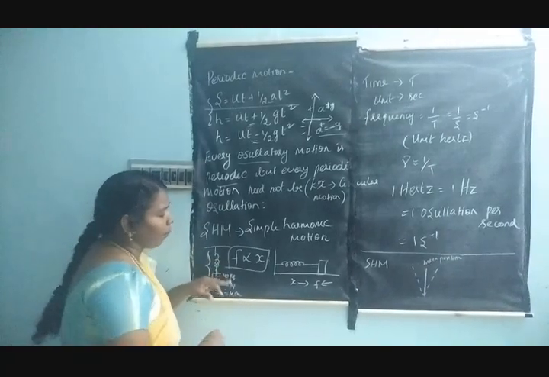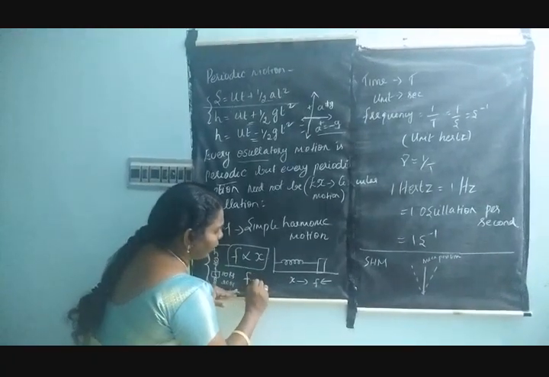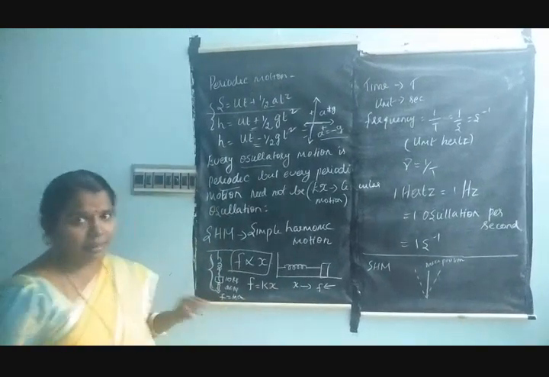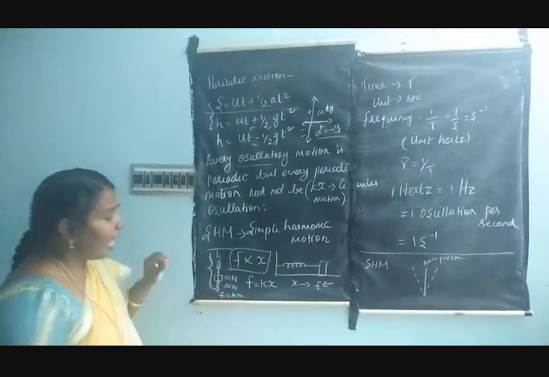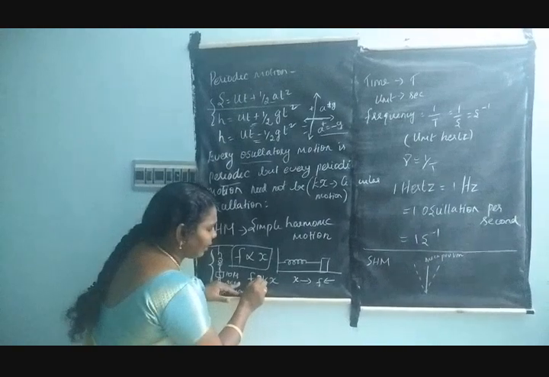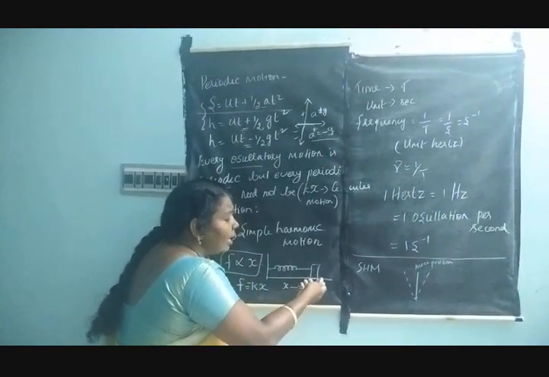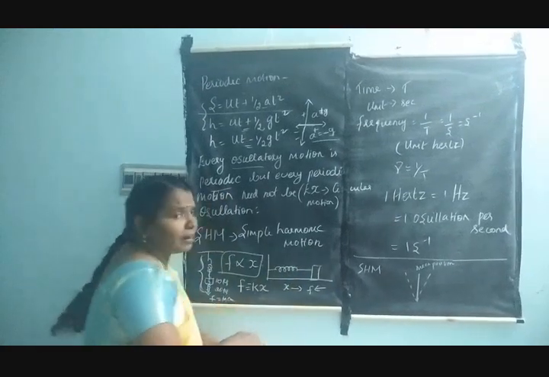The directly proportional sign can be removed, and you can introduce one constant term that is called the spring constant. And you also denote the negative sign, because when I extend and give the external force, the restoring force is in the opposite direction to the displacement.